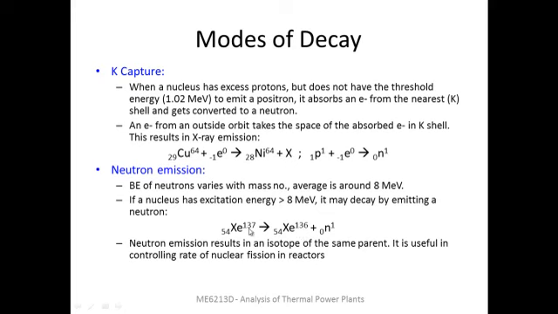What is peculiar here is that the element remains the same, because since it's a neutron that is emitted, the atomic number does not change. So 54 on the left side, 54 on the right side. So these two are isotopes of xenon, right? Only the mass number is different. These reactions are very useful in controlling the rate of nuclear fission in reactors, because certain isotopes have a higher nuclear reactivity compared to certain others because of the difference in their stabilities. So this conversion can actually be made use of in controlling the rate of nuclear reaction.